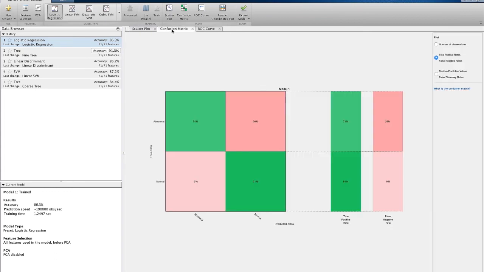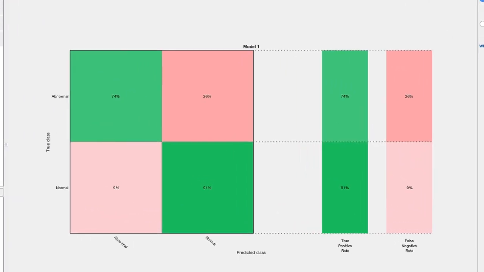For that, there's the confusion matrix, which shows things such as the true positive rate. In this case, it is 74%, meaning the classifier correctly predicted abnormal heart sounds 74% of the time. We also have the false positive rate of 9%. This is the rate at which the classifier predicted abnormal when the heart sound was actually normal.